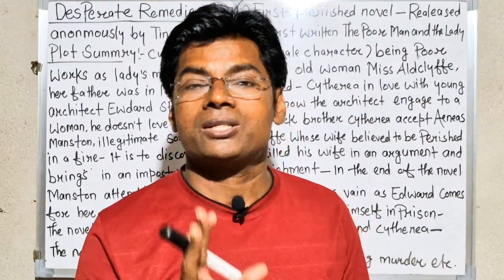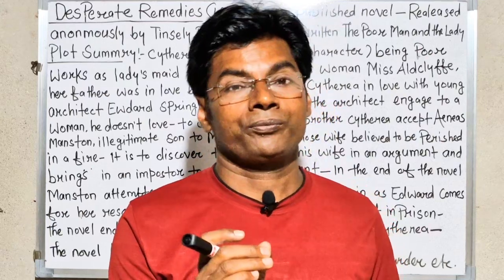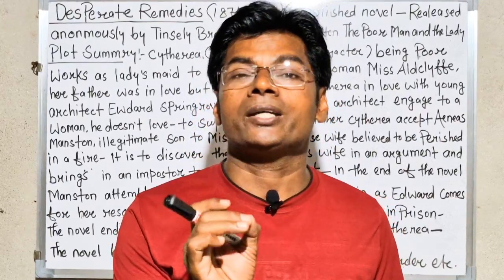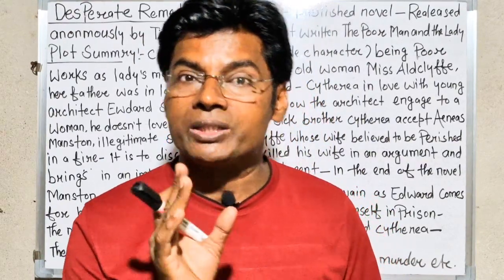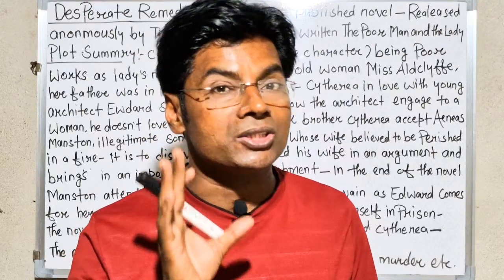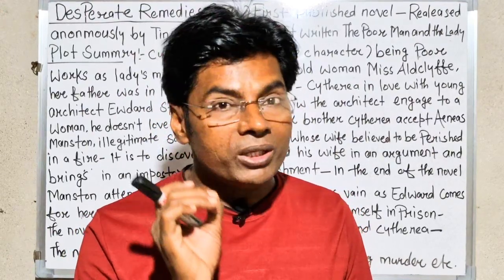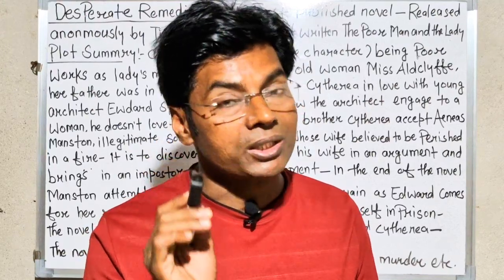1867-68 around, but on the advice of his mentor, you can say George Meredith, he dropped the idea of publishing it. So he came with Desperate Remedies in the year 1871. This novel was published by Tinsley Brothers anonymously.